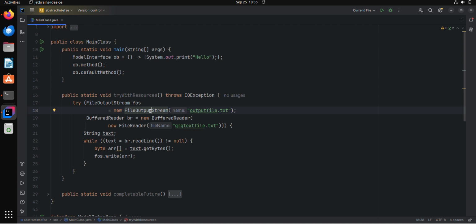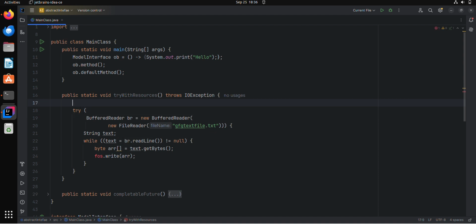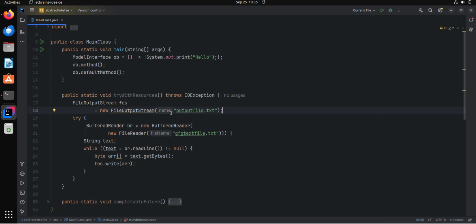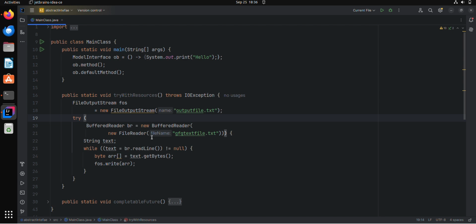But there is a limitation before Java 9. If I just want to use some variables which are declared outside the try block like this, before Java 9 it will not allow it and shows a compilation error. Now, since Java 9, we can reference a variable declared outside as well, like this.